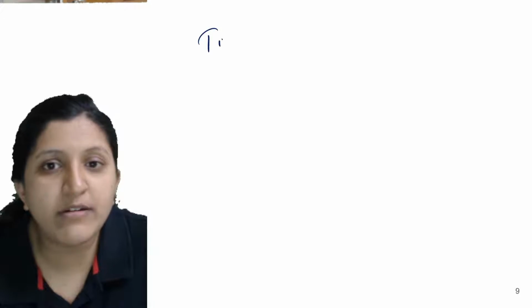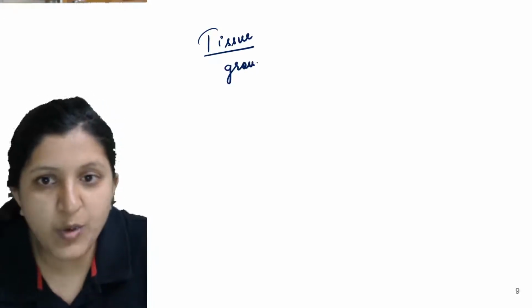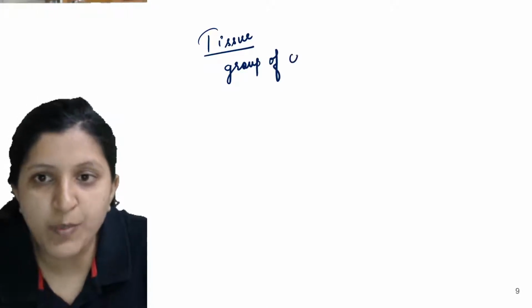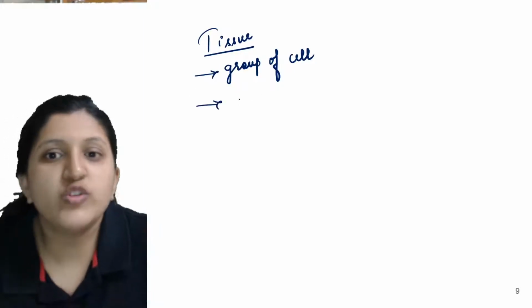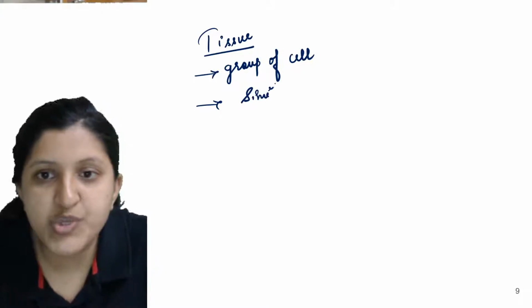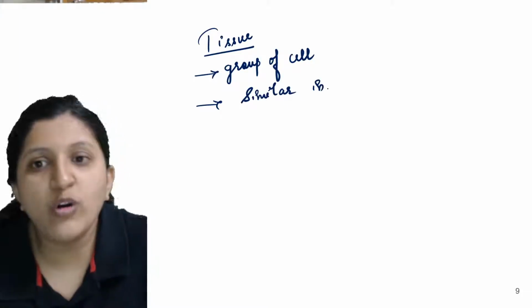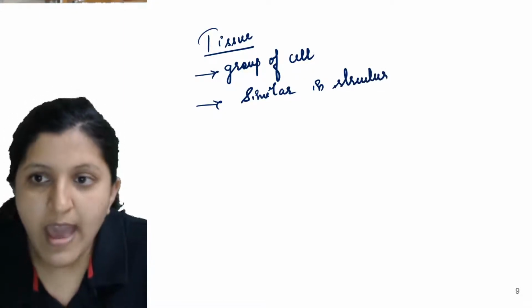Now, when we mention tissue in general, basically this is a group of cells. They are structurally similar, so similar in structure, and also performing the same function. So similar in structure and function.